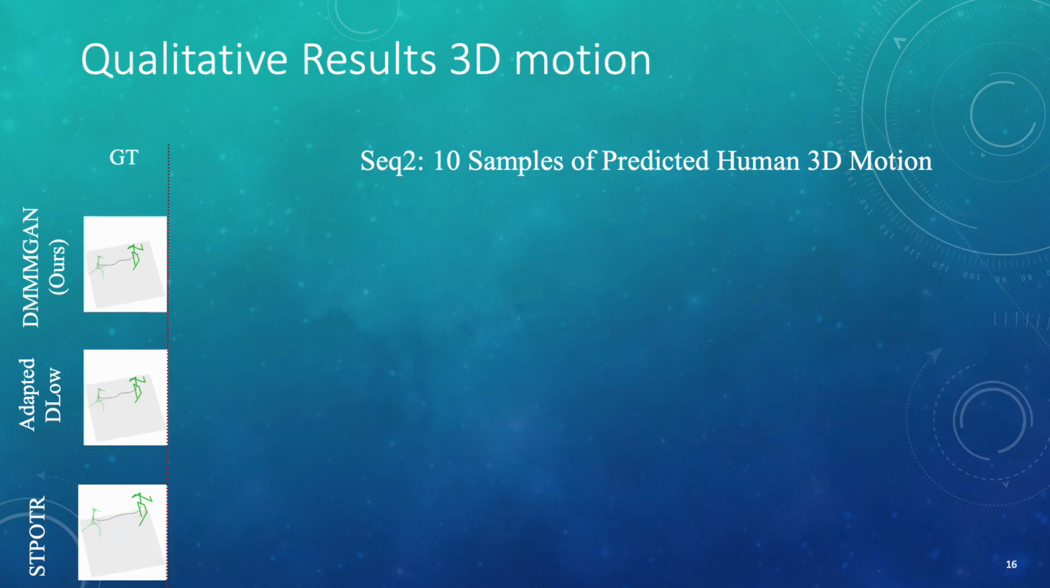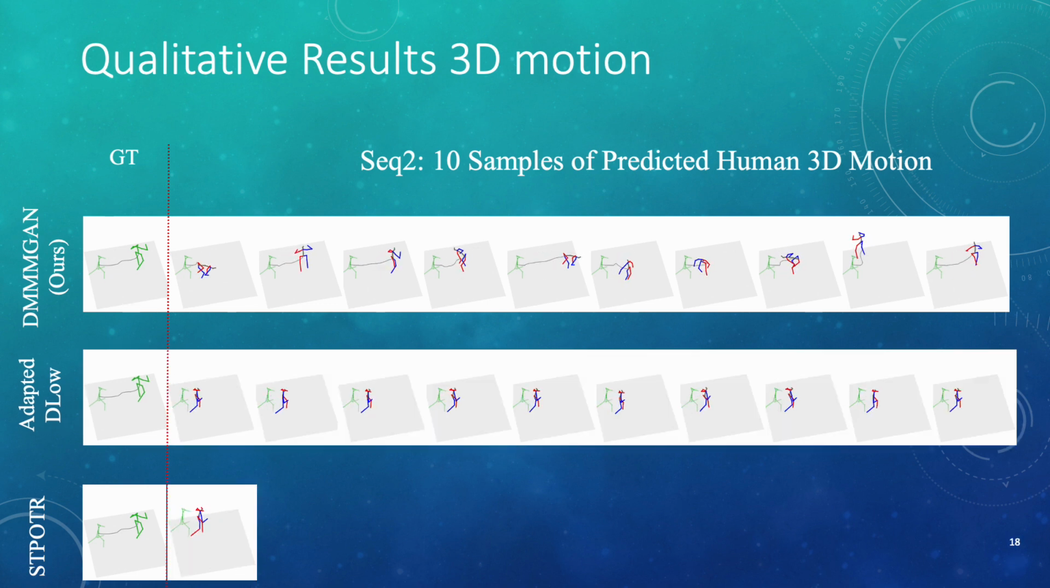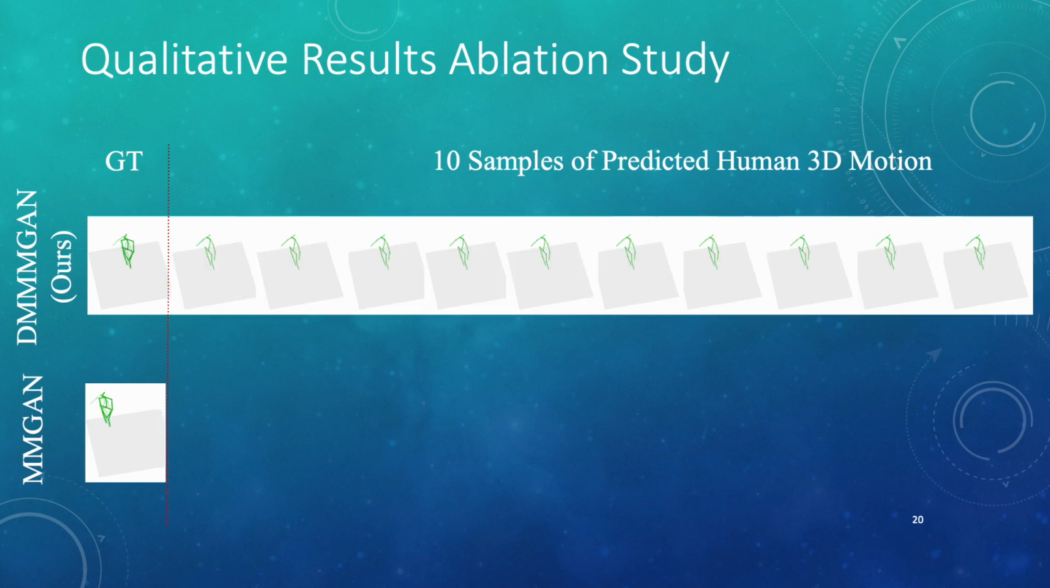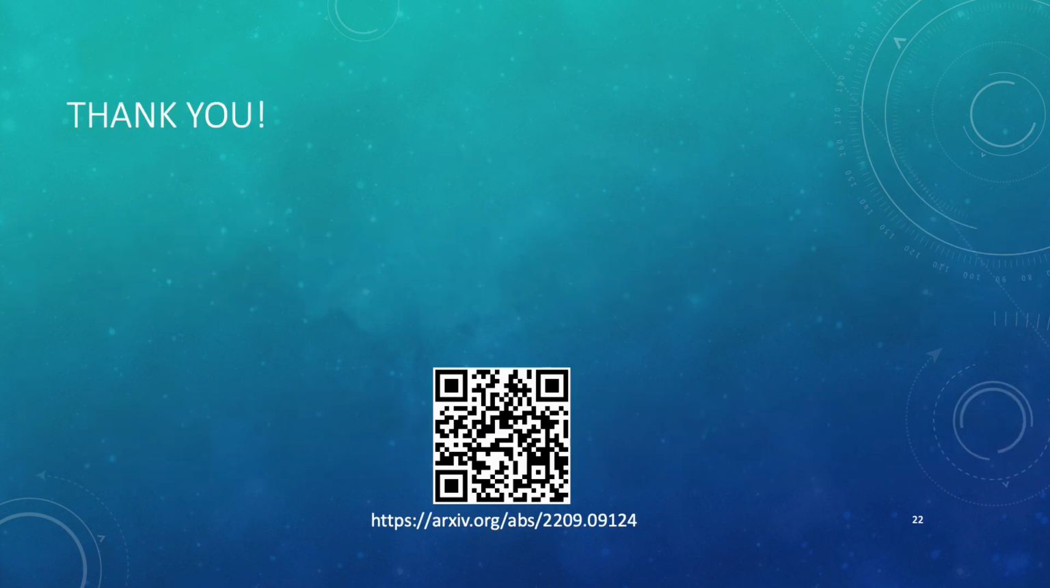And here is the second sequence. Again, we have the result of our model, then we have our baselines. For our ablation study, we have a similar structure. We have DMMGAN versus MMGAN, where MMGAN is our model without the diversity loss. As can be seen, DMMGAN is pretty diverse, while for MMGAN, everything is stationary. Thank you for your attention.